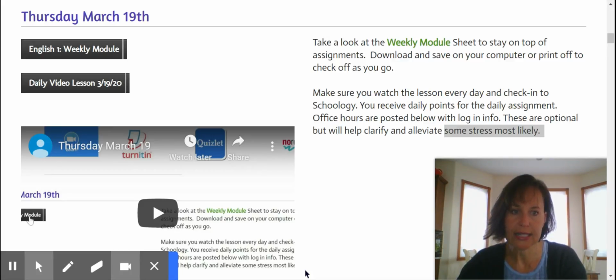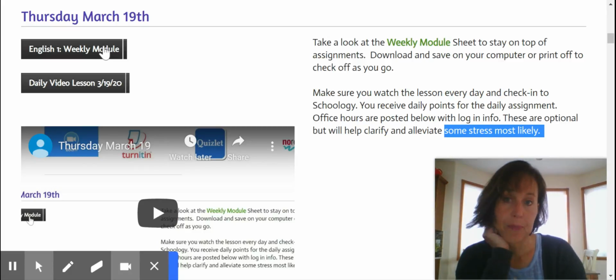But these are your due dates down here. And I tried to make sure it's pretty clear. I highlighted things to coordinate with one another, as you can see, that will make sense for you as you're looking at those due dates. You need to be pretty organized with an online class, and I'm hoping that this will help you. This will be like the board we have in the back of the room on most days. So again, you can upload that on the weekly module sheet right here. If you just click on that, it loads right up. You can print it off.